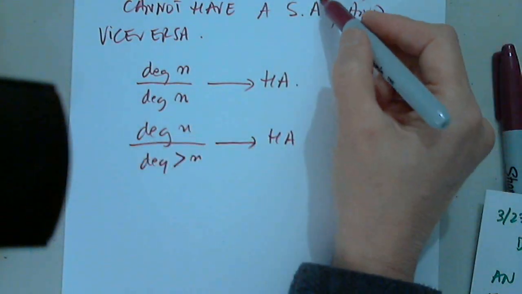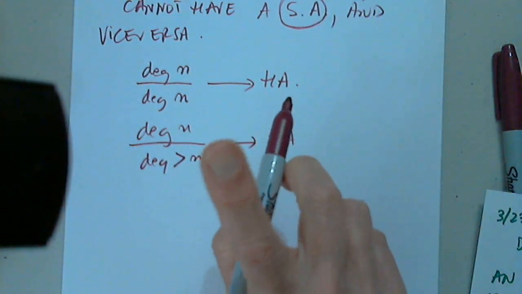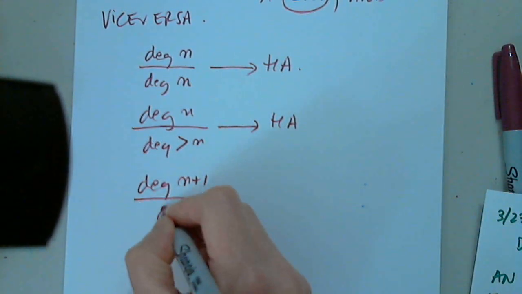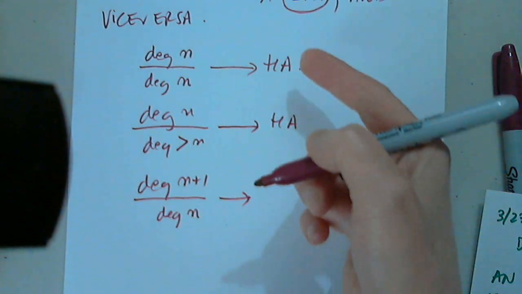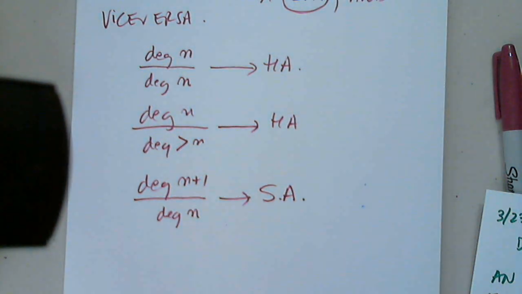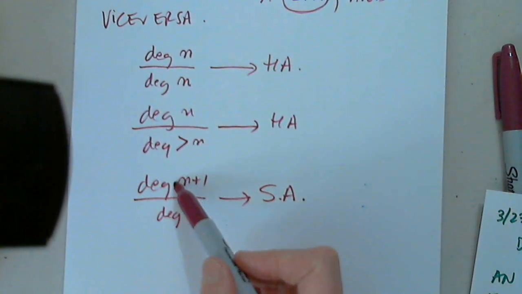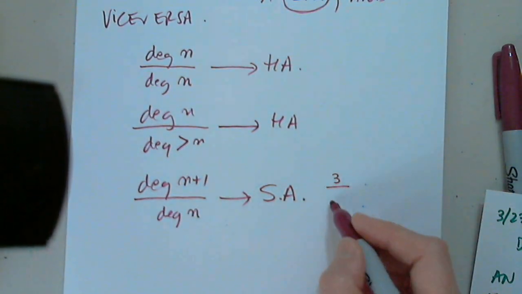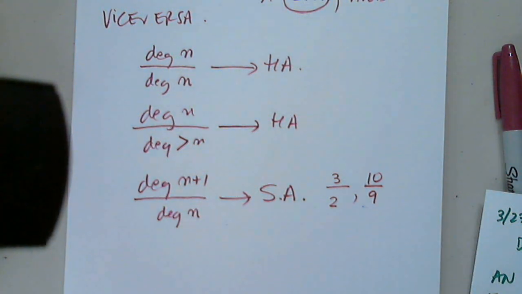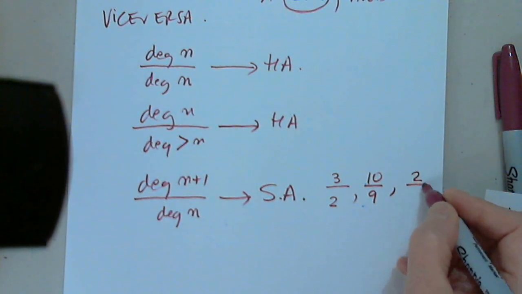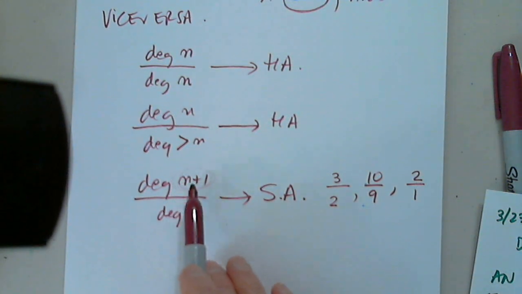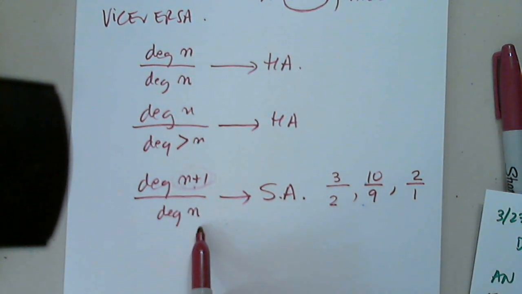And there is only one type for slant, exactly one. The numerator degree is n plus 1, and the denominator degree is n. No horizontal, but slant. So a slant asymptote exists only if the numerator has degree 3 and the denominator degree 2, or the numerator degree 10 and the denominator degree 9, or the numerator degree 2 and the denominator degree 1.